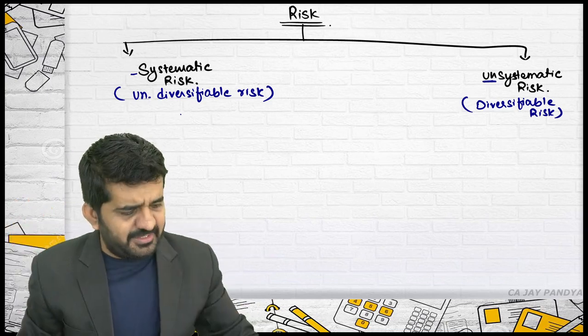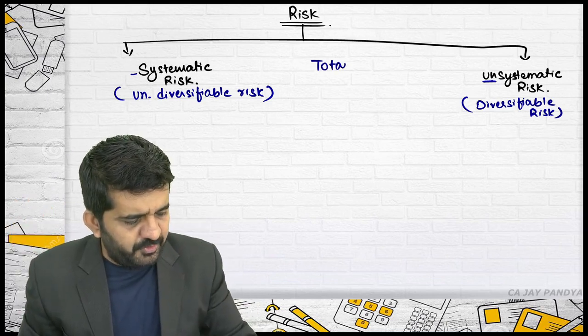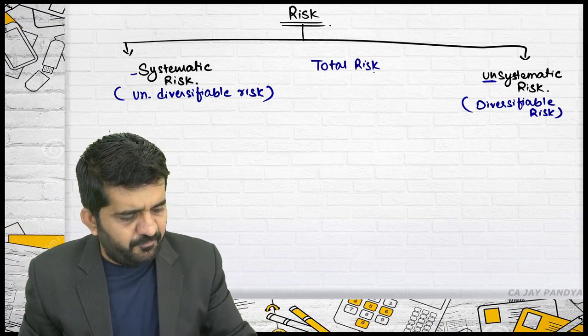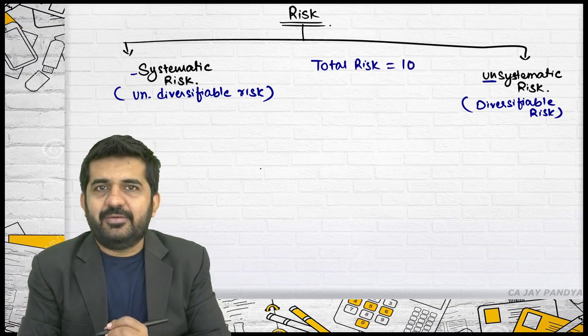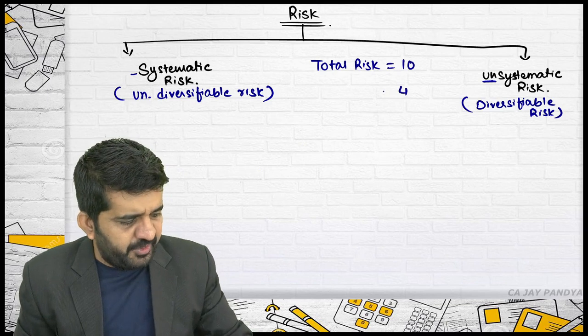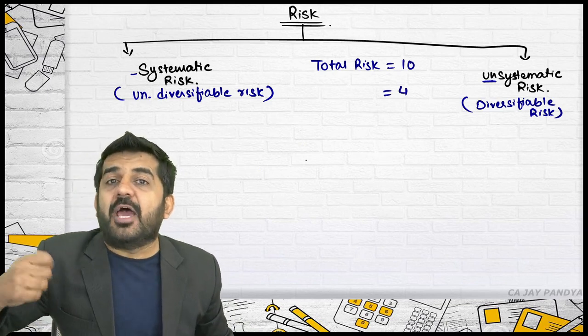I'll give you a simple example. Say the total risk I have found out by weighted average is 10, out of which 4 cannot be reduced through diversification.